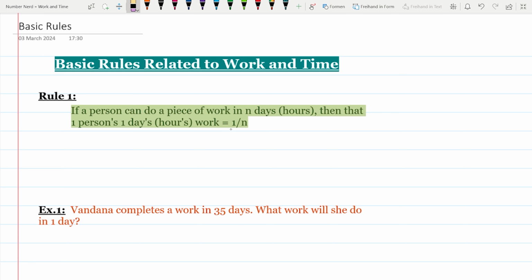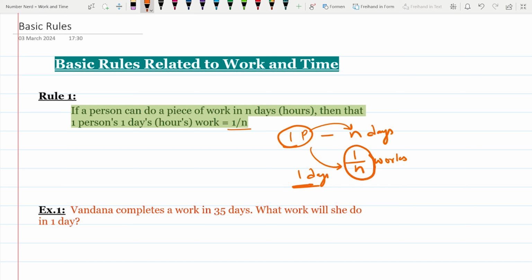The first rule states that if a person can do a piece of work in n days, then that one person's 1 day's work will be 1 by n. It means if one person is doing the work in n number of days, then how much work will be done by that one person in 1 day? 1 by nth part of the work will be completed by that person in 1 day. I think it is clear. It is the first rule.